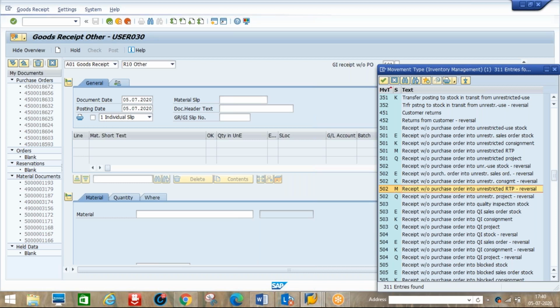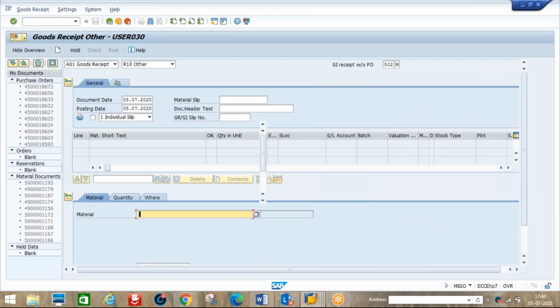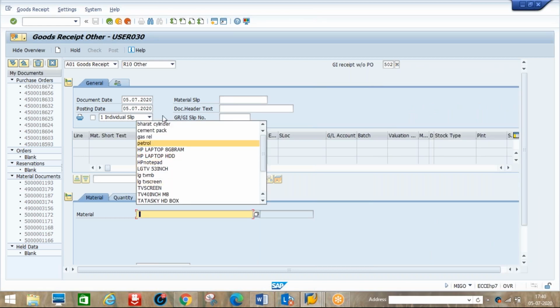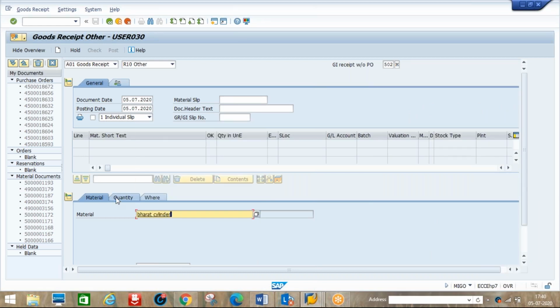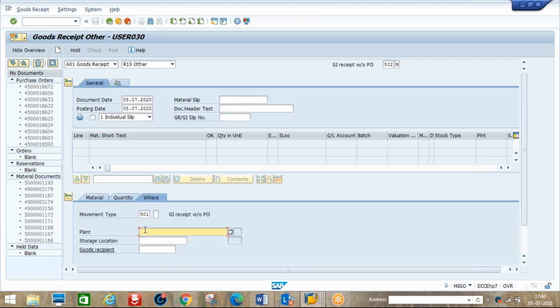Then here we need to enter the material, for example the gas cylinder, say 10 pieces. Now I will do it partially. Then again plant and storage location. Here we need to enter the plant D1 P1 and the storage location.